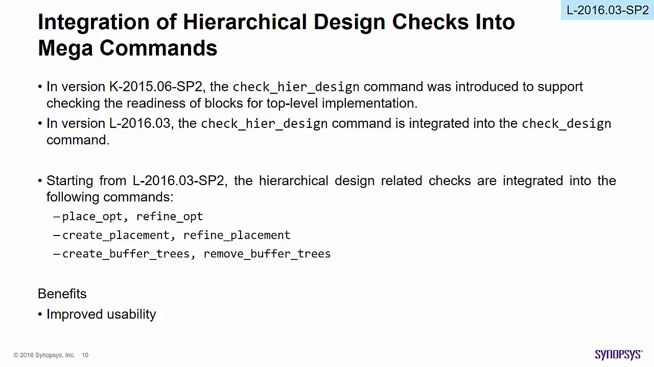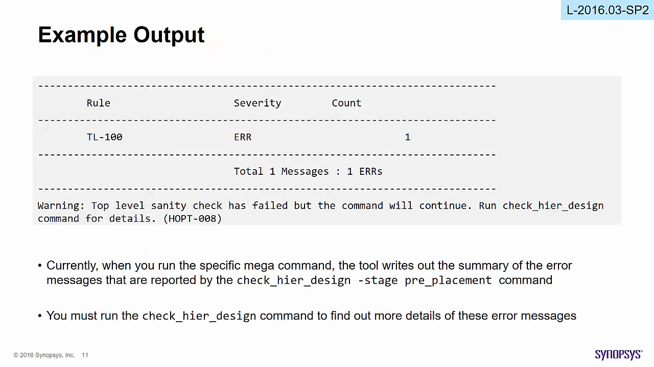Benefits: these sanity checks will help to identify design issues which could impact the top level runs. These errors should be rectified before running the flow, hence improving usability and efficiency for debug. This is an example of the sanity check done by the mega command. Here, as you can see, the tool reports a summary of the top level errors with their IDs and respective counts. The tool will continue with the flow after reporting the errors. To analyze these errors in more detail, users need to run check hier design dash stage pre-placement.